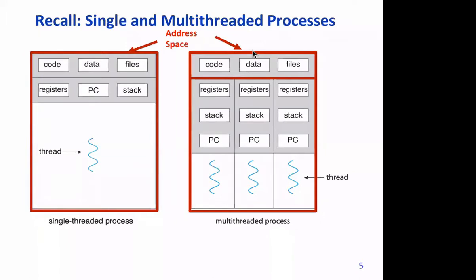So far we have studied the basic concept of process and thread. On the left is a single threaded process. There is one instruction sequence that is in execution, that's shown here. And then we have seen that if you stop a process at any instant of time, then that state will be defined by registers, the program counter value, or which instruction is to be executed next, and the history of the execution.